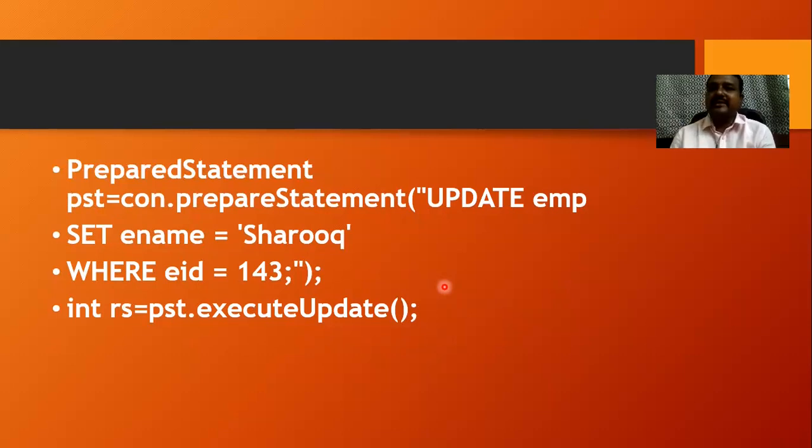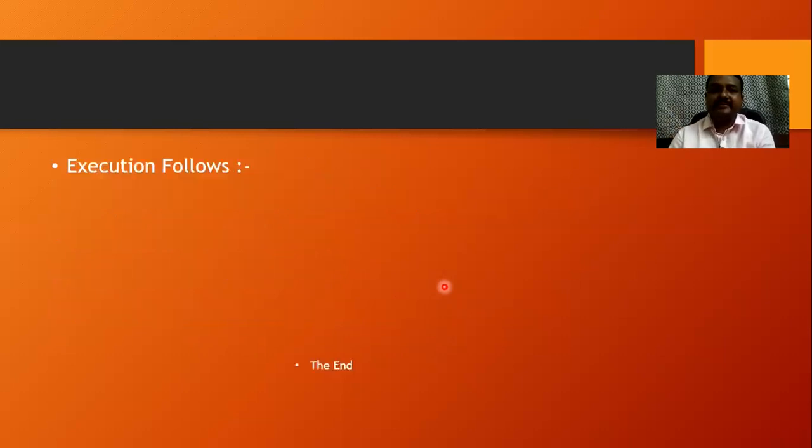In this example, I would like to use an update query, which updates the table employee and sets ename where EID is equal to 143. As we all know, if I give a query, we need to execute it on the database, and for that we use the method called executeUpdate.